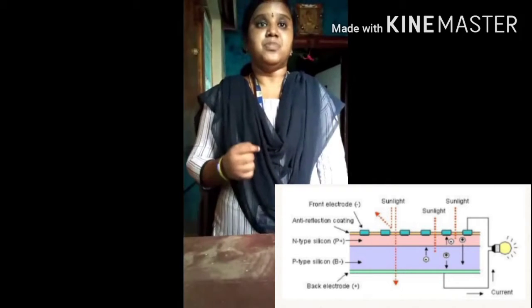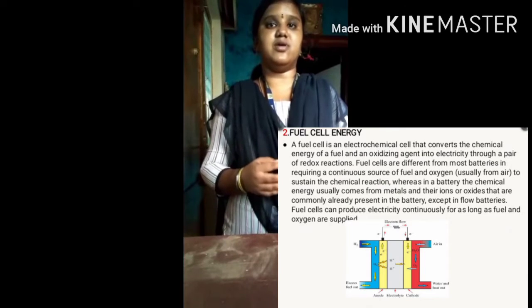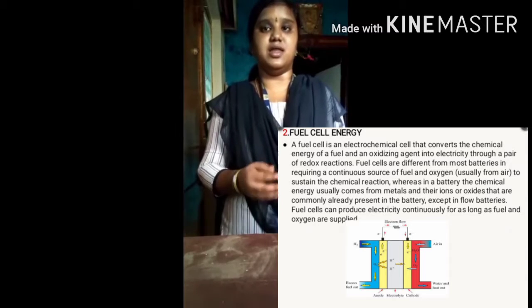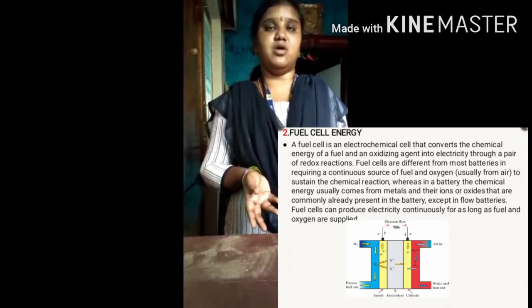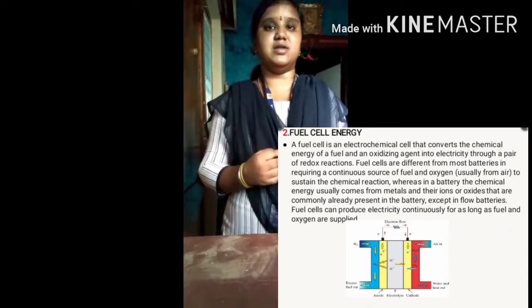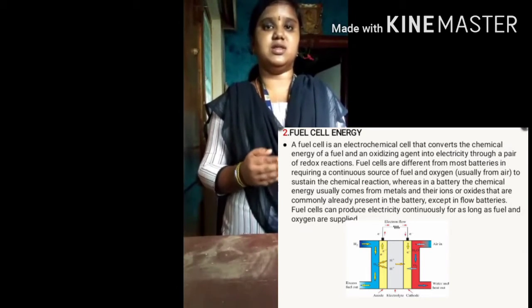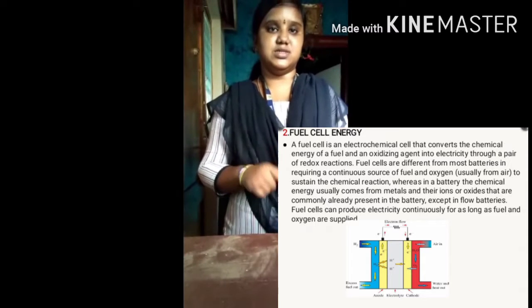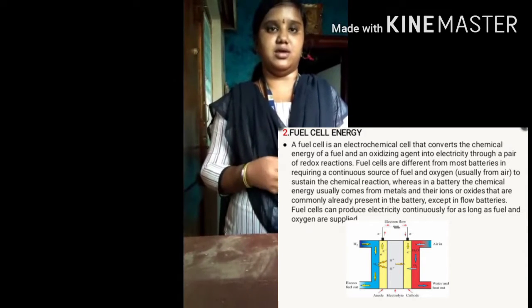Advantages of a solar cell: reduced electricity bills and low maintenance cost. Disadvantages: initial cost is high, it needs a lot of space, and storage is expensive. Fuel cell energy: a fuel cell is an electrochemical cell that converts the chemical energy of a fuel and an oxidizing agent into electricity through a pair of redox reactions. Fuel cells come in different forms, and unlike most batteries, they require a continuous source of fuel and oxygen to sustain the chemical reactions. The fuel cell consists of an anode, a cathode and an electrolyte.